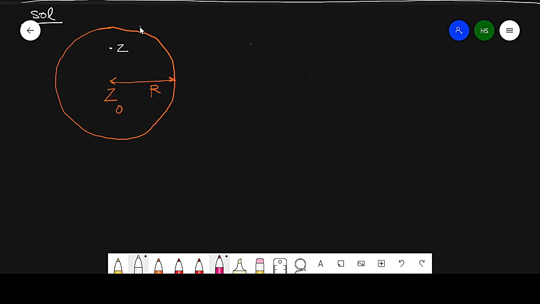So this is a circle C in which the function is analytic and z is any point inside the circle. If z is this point inside the circle, we define another circle which lies inside this circle C. So z is a point on this circle.